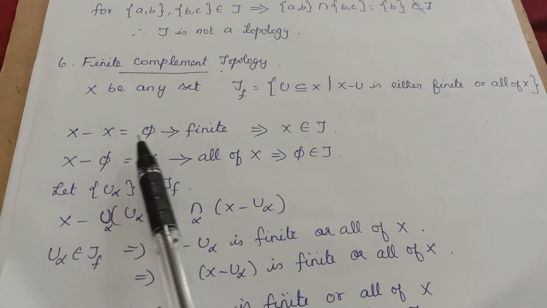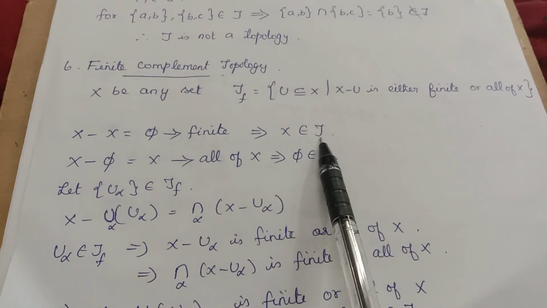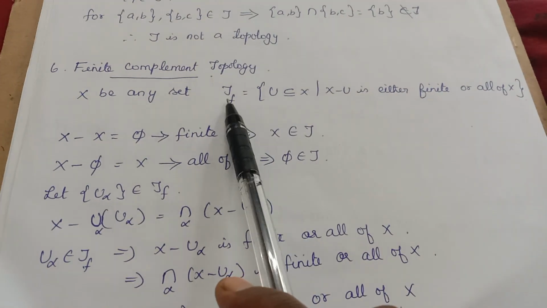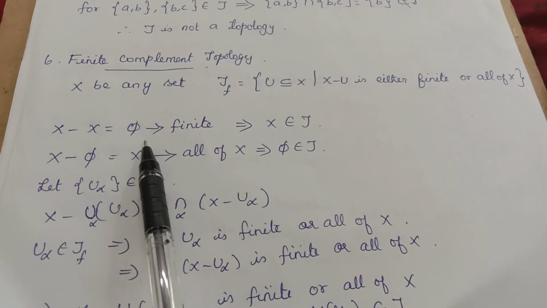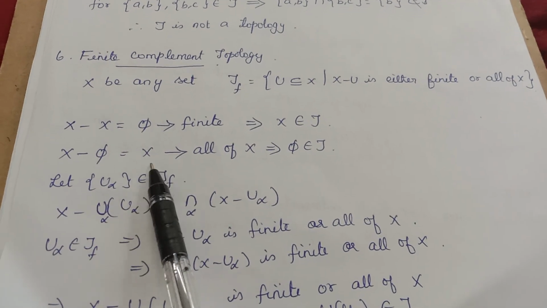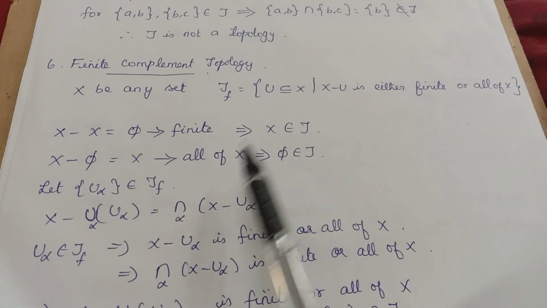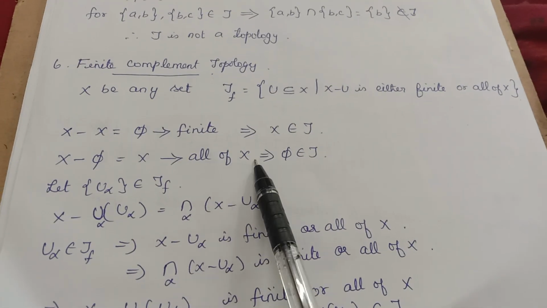See, X minus X is equal to the empty set, no? This is finite. Therefore, X belongs to tau. Okay, that is if X belongs to tau it means what? Its complement should be finite. What is the complement of X? Empty set. Yes, it belongs there. And then now X minus phi equal to X, full of X. Either finite or full of X. Yes. So, the empty set also belongs to tau. So, both the conditions are satisfied.